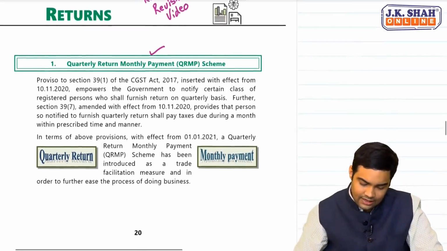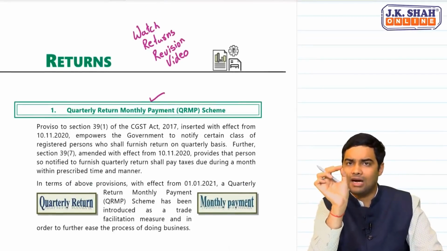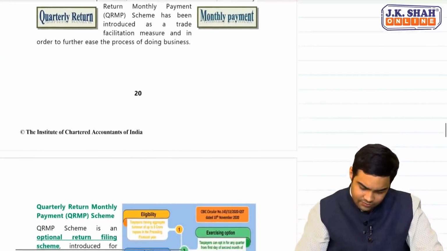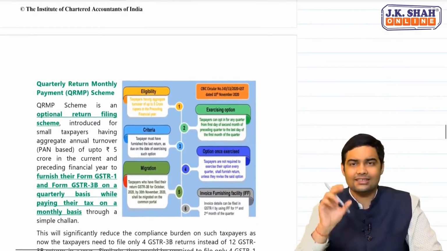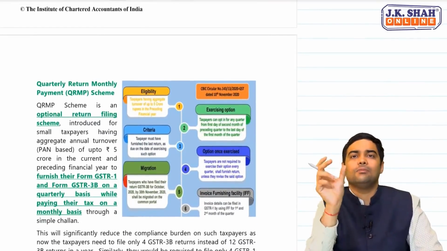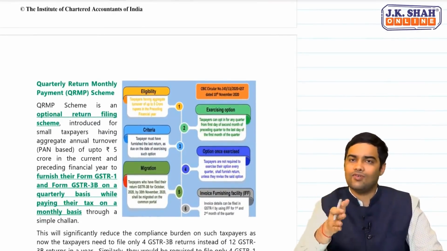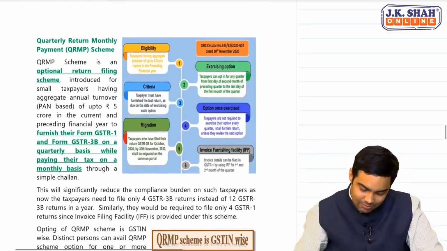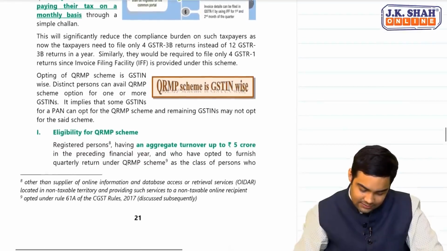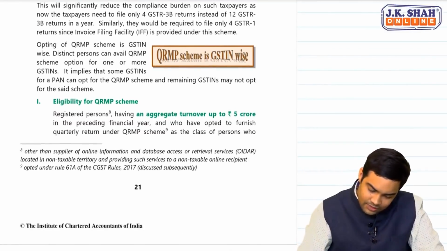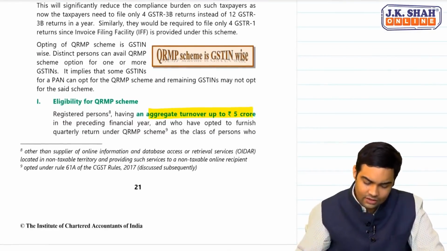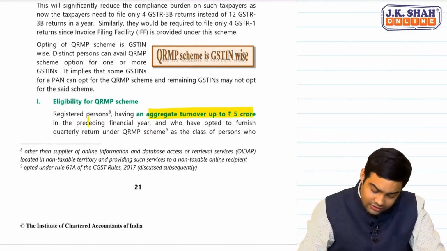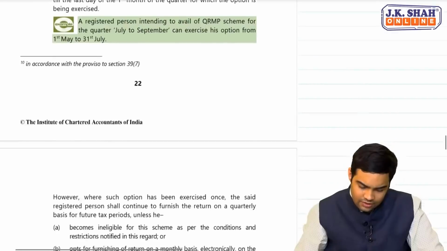Okay. Now, what is this QRMP? I'll just mark some important points. You can understand from the term: quarterly return, monthly payment. So return can be filed quarterly, but payment of tax has to be done on a monthly basis. Some important points here: who is eligible? A person whose aggregate turnover is up to 5 crore. Circle the word preceding financial year.